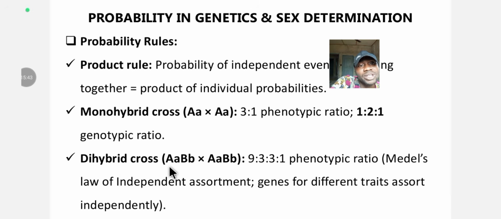You also have the dihybrid cross, which means you have both dominant and recessive alleles for two traits, from each parent. That's what you have here, AA and BB. The phenotypic ratio is 9:3:3:1, according to Mendel's law of independent assortment. What is the meaning of independent assortment? It means that alleles assort independently during fertilization. They come together and mix independently, so genes for different traits assort independently. I told you before that this occurs during metaphase in the stages of meiosis.